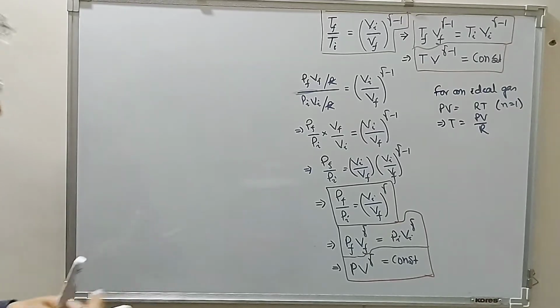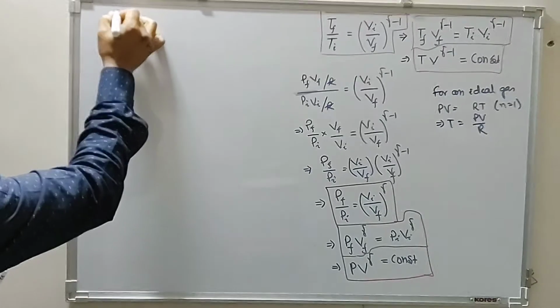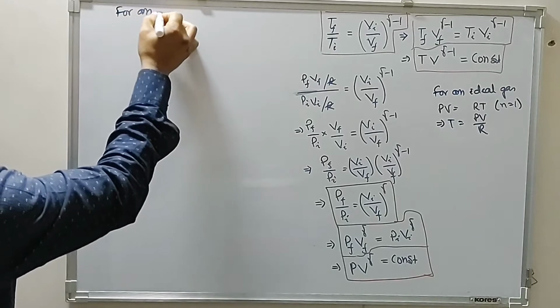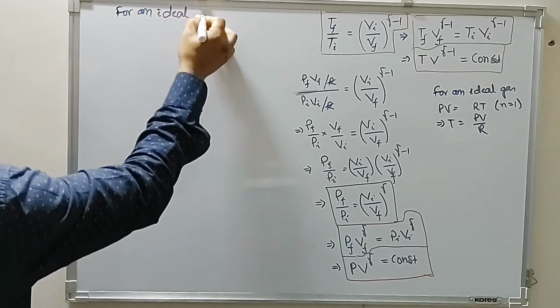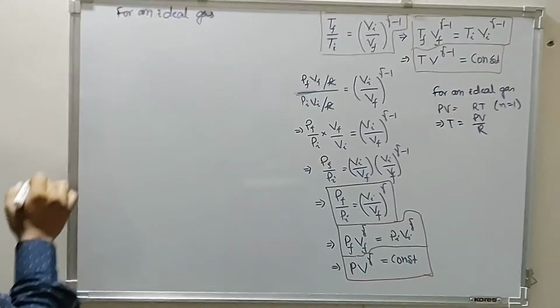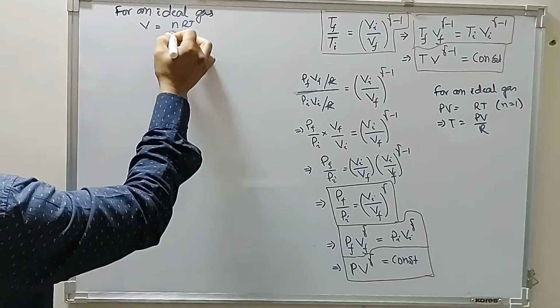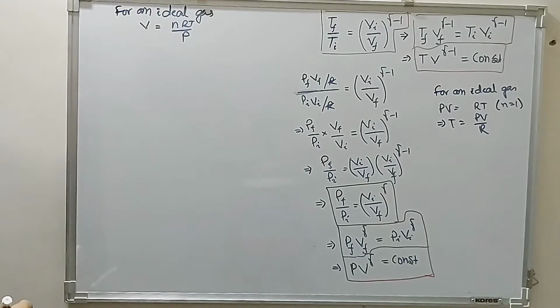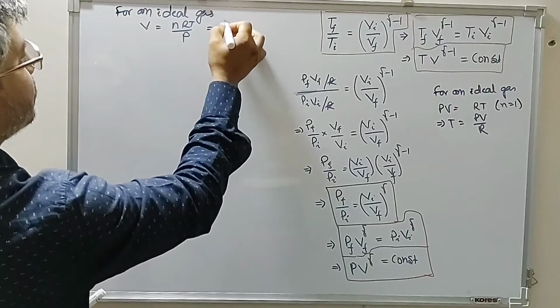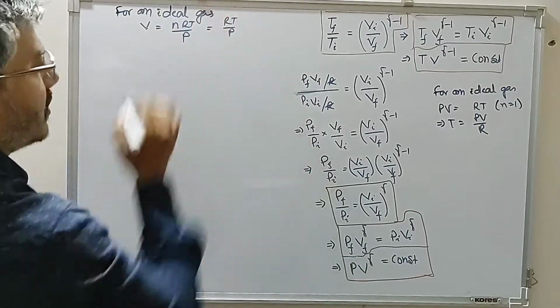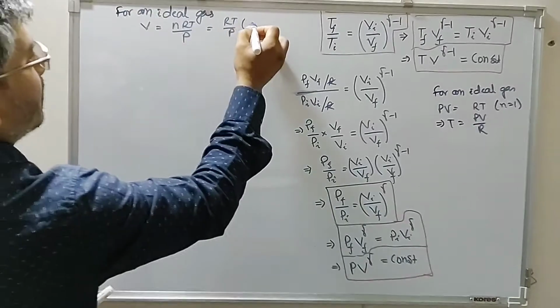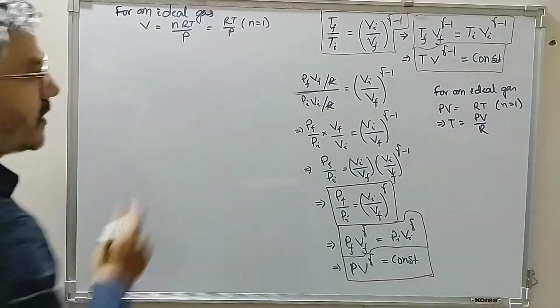So again look at this. For an ideal gas, V is equal to nRT by P, or for 1 mole of an ideal gas we can say RT by P, if n equals 1 mole.